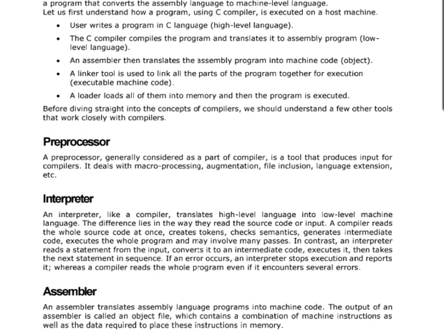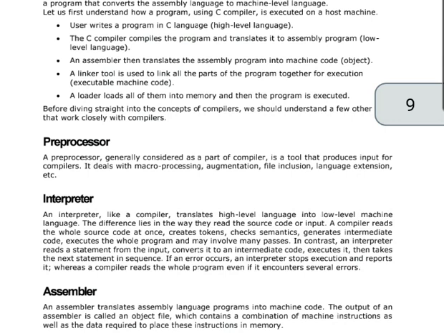An interpreter, like a compiler, translates high-level language into low-level machine language. The difference lies in the way they read the source code or input. A compiler reads the whole source code at once, creates tokens, checks semantics, generates intermediate code, executes the whole program, and it may involve many passes.